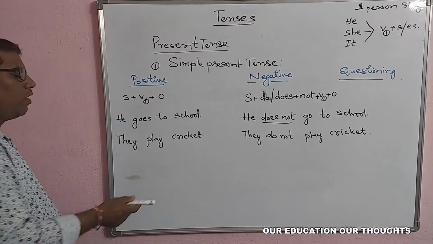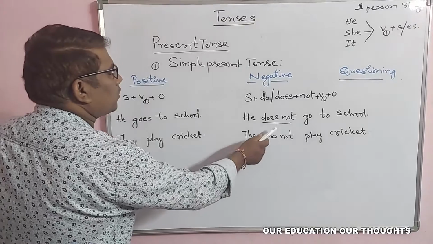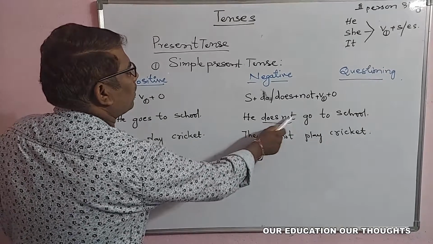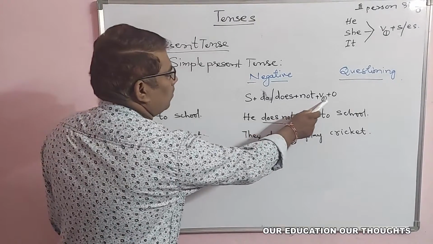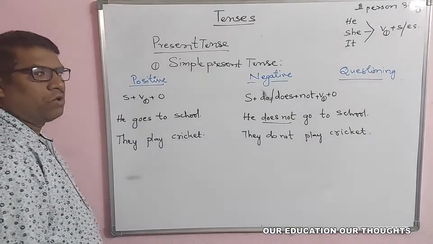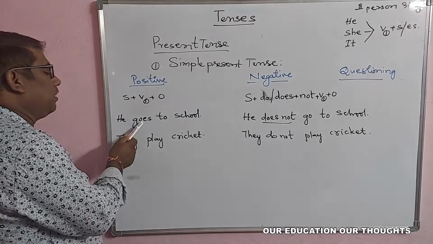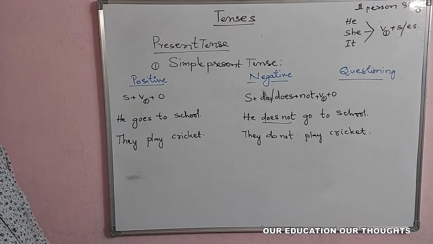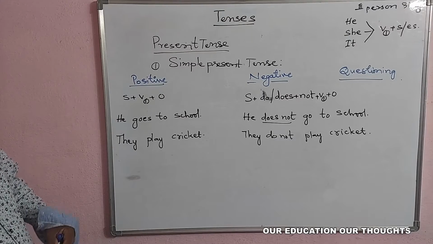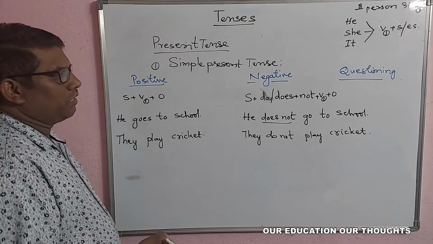So in this way, we can write like this. When you want to say that negative, you just add this does not or do not, and verb base is common. It doesn't change here in the negative. Only the changes can be seen in the verb only in the positive. So this is the way we can say the negative sentences.